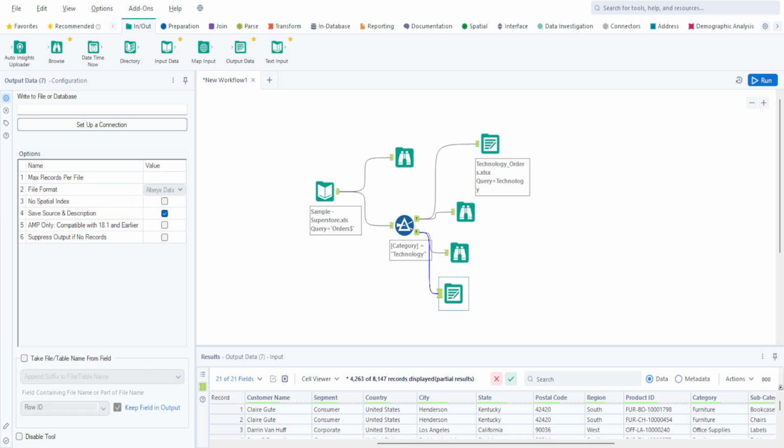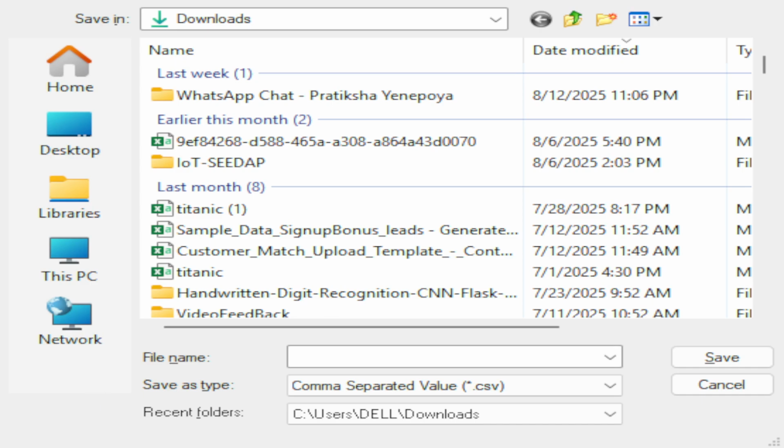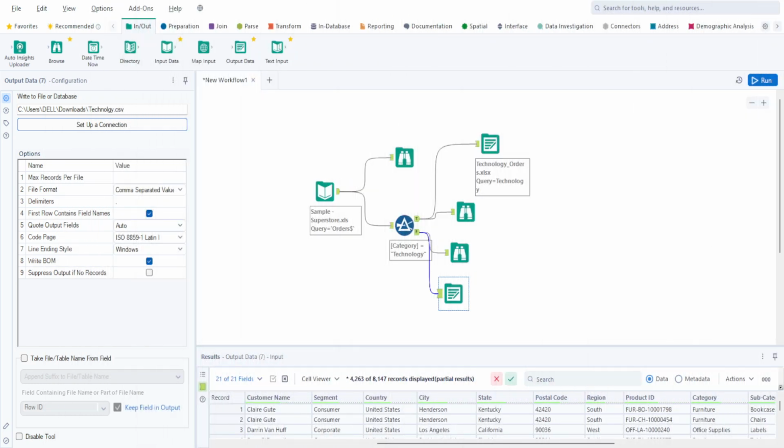Now I'm in a place where it is asking me to save the data file as. Okay, I'm going to go back here and give any name I want. So what is the file name I want to give it as? Let us say technology. I'm just giving it as technology here. And you see the file format as comma separated value out here. I could choose from here also, and even here it will work perfectly fine. I click on save here. That should save it as expected. Okay, very simple. You don't have to worry at all. It's easy and straightforward, and that works amazingly awesome out here.